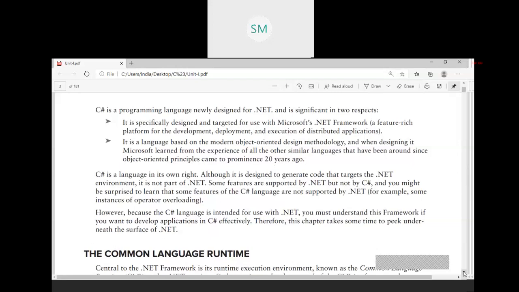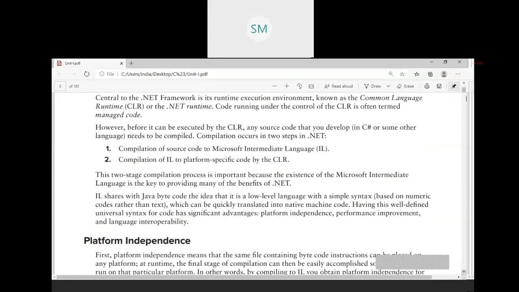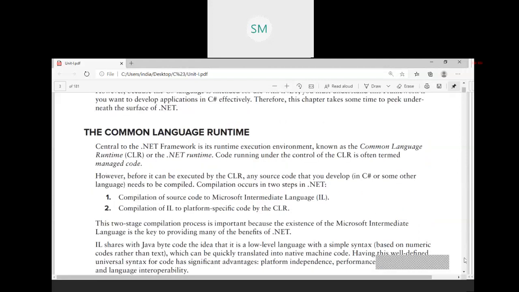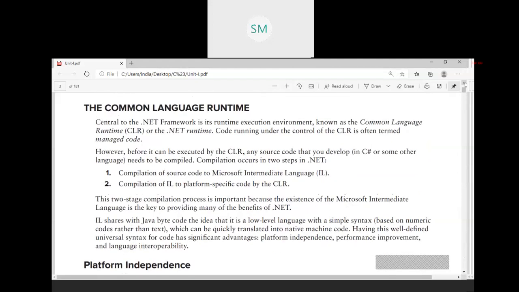Next is we'll see the features of the .NET framework. First important thing is Common Language Runtime. Okay, CLR. We'll call it as CLR. Common Language Runtime. So Common Language Runtime is the heart of the .NET framework.